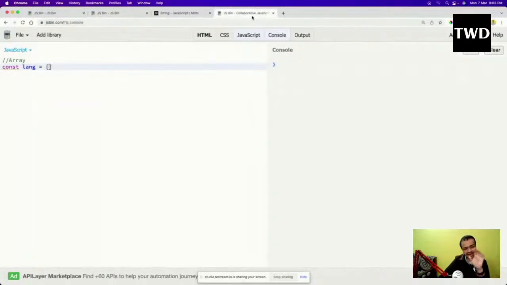Arrays are like that in any other programming language. If you have learned Java, C, C++, all those languages are like that. So what is the difference in JavaScript?